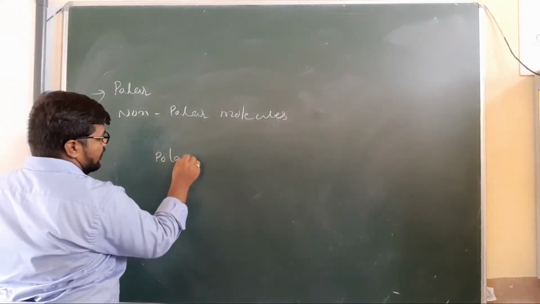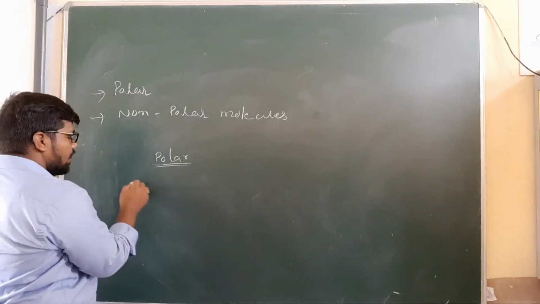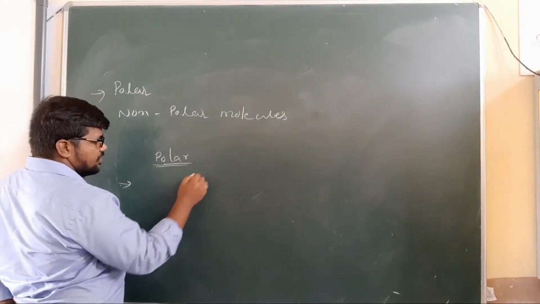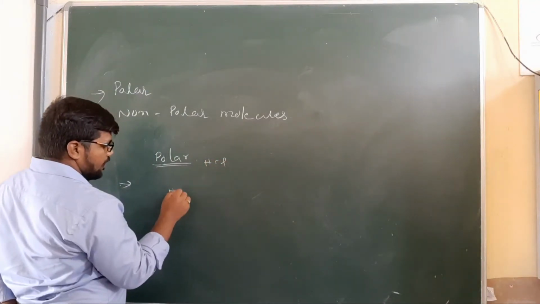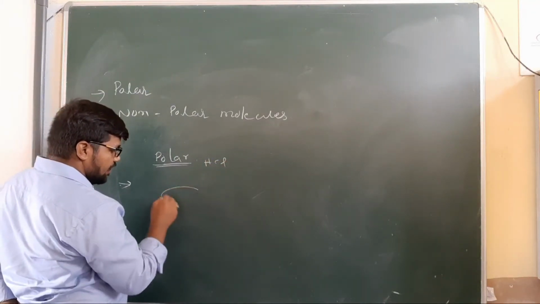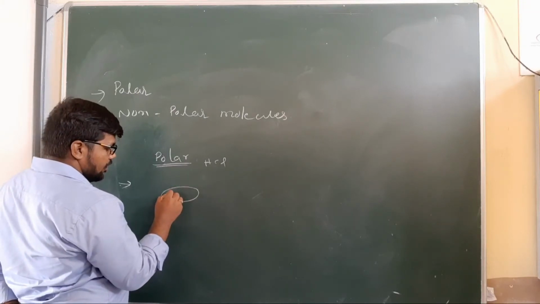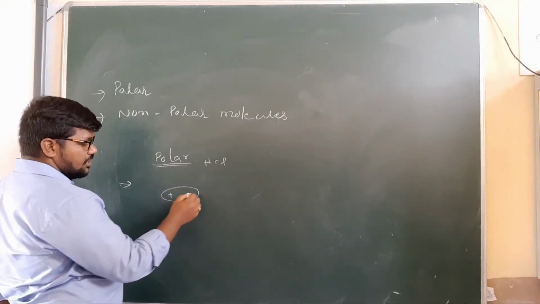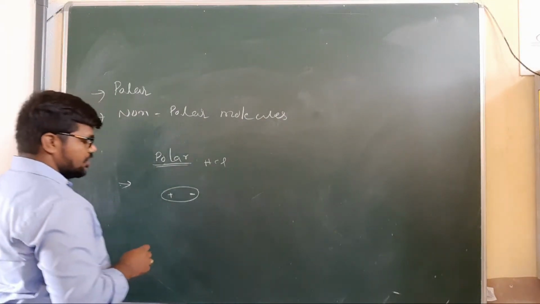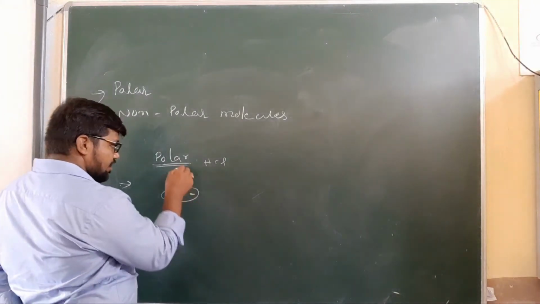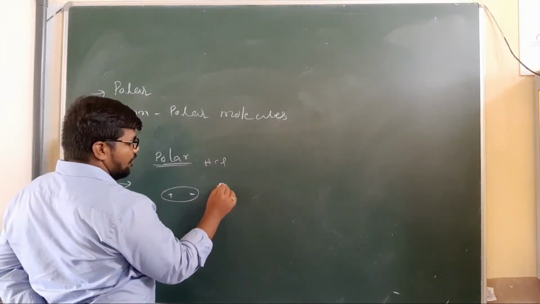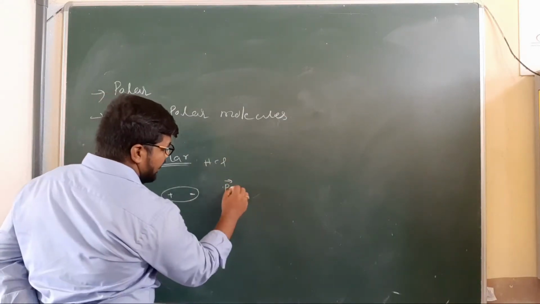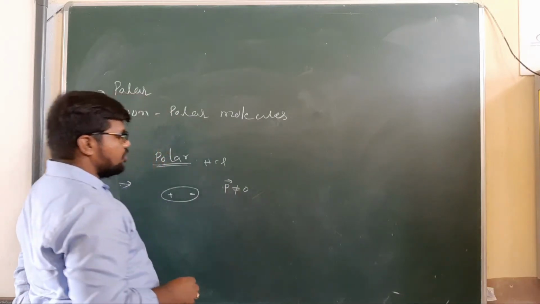Now polar molecules. Consider HCl. In the case of HCl, we can see it like this, plus minus, arranged in a straight line, linear polar. In this polar molecule, each molecule has a permanent dipole moment, P is not equal to 0.